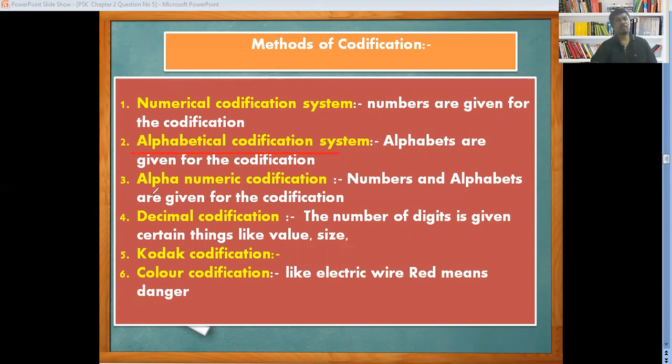Now look at the third one, alphanumerical, the combination of numbers and alphabet. We are going to use it for the codification. Numbers and alphabets are given for the codification. The fourth one is the decimal codification. The number of digits is given for certain things like value, size. We are using the decimal point for the codification. Then Kodak codification, named after the scientist who invented this codification method. We are going to see it in detail also.